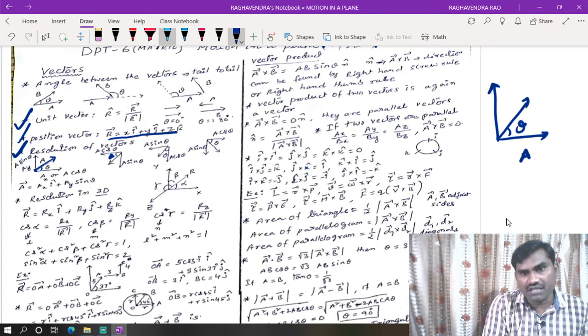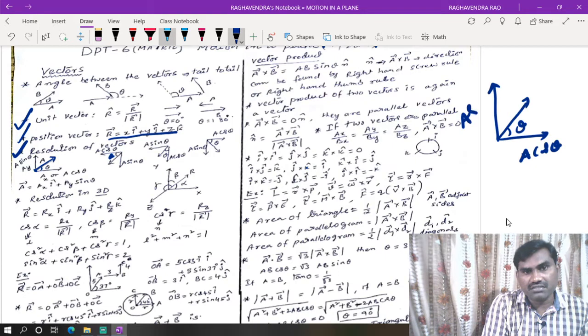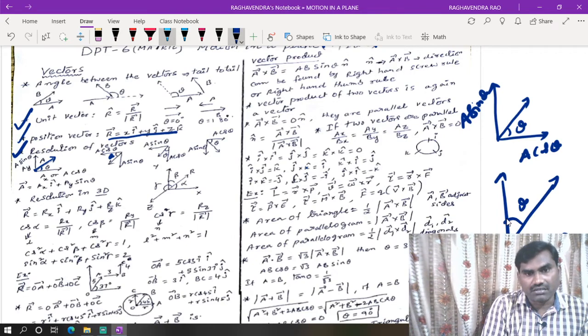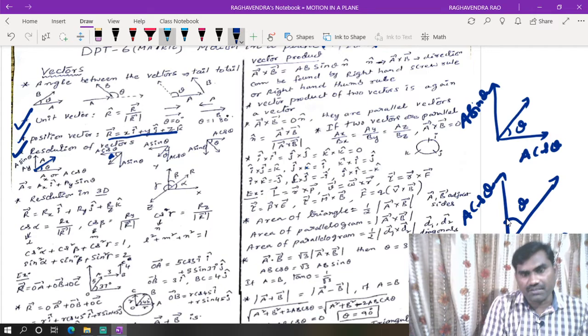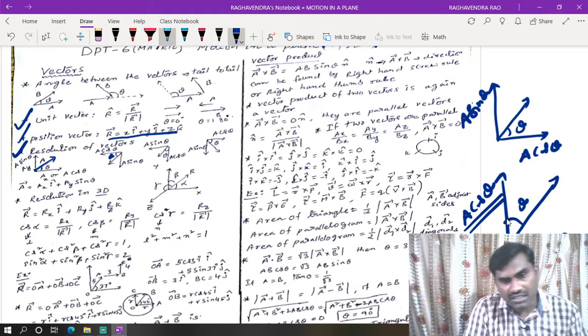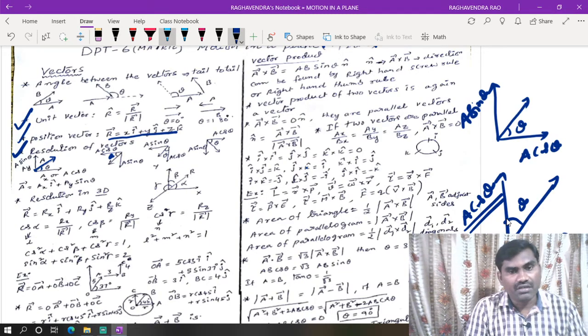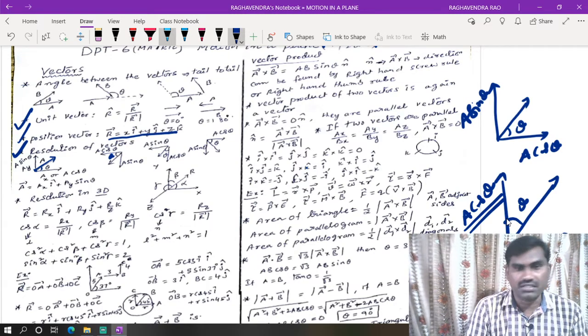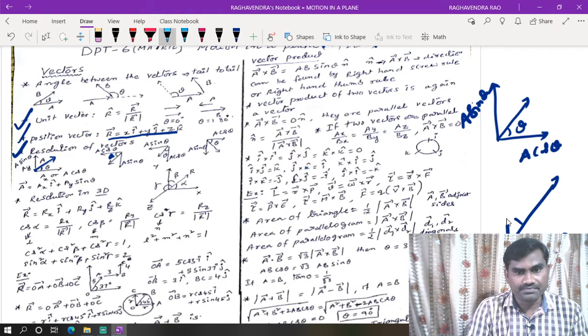If this is theta, this will be a cos theta and this is a sin theta. If you take the angle with the vertical, then this will be a cos theta and this is a sin theta. Now this a cos theta we can call the horizontal component, but that doesn't mean it is along the direction of the horizontal. That we have to consider.